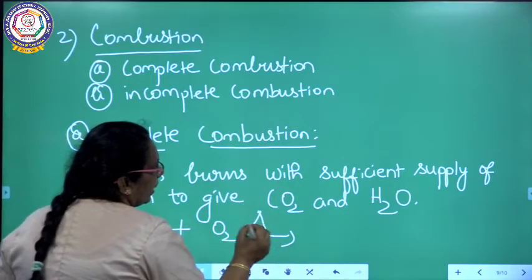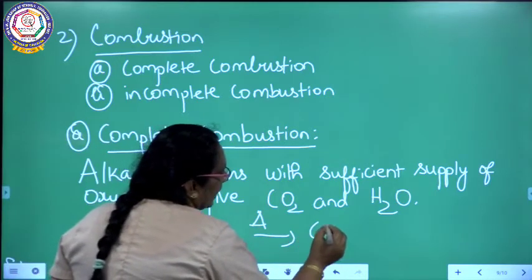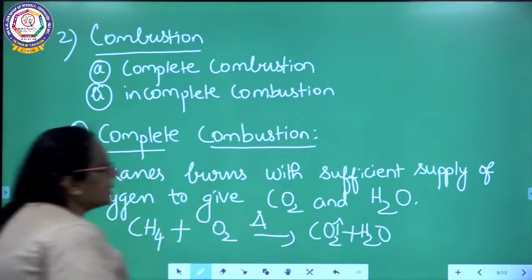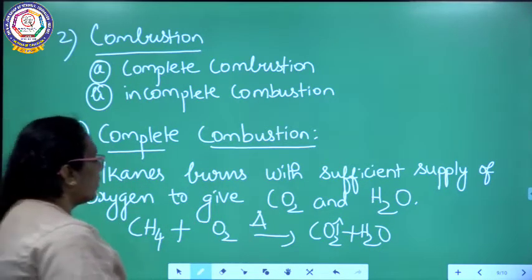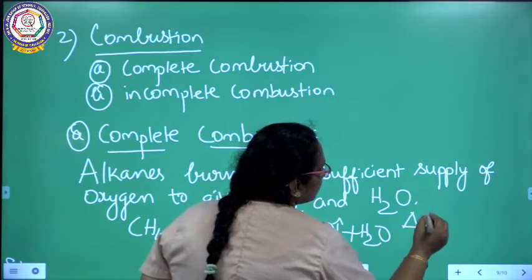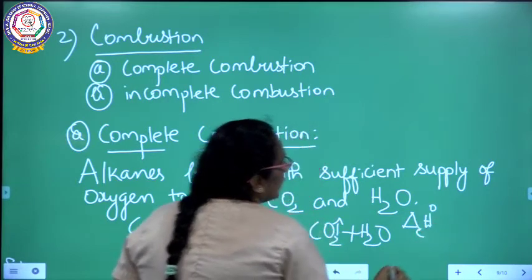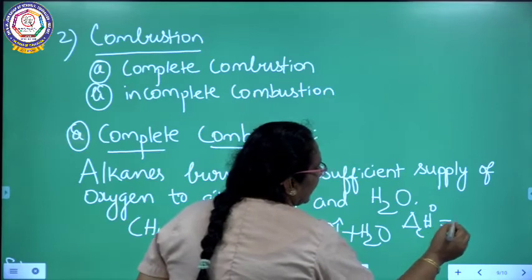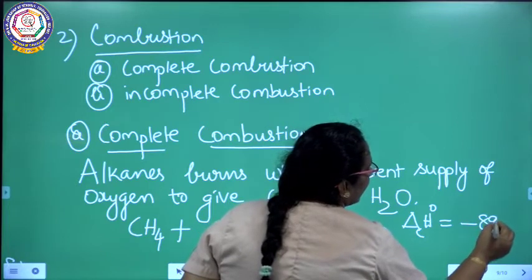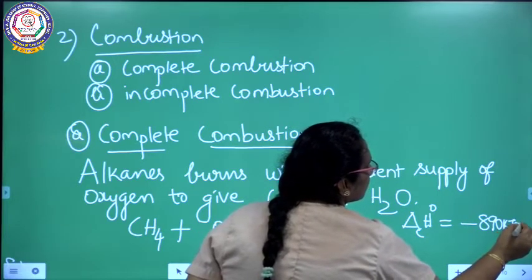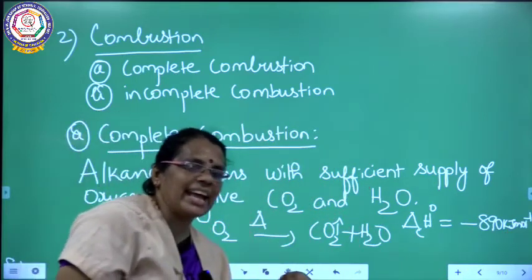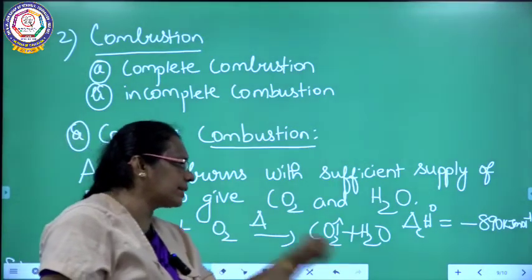So what is happening here? You will be getting carbon dioxide gas with the liberation of water molecule. Here we get delta H, the enthalpy: the amount of heat energy liberated in this reaction is minus 890 kilojoules per mole. So here methane reacts with a sufficient supply of oxygen, and I am getting carbon dioxide and water.